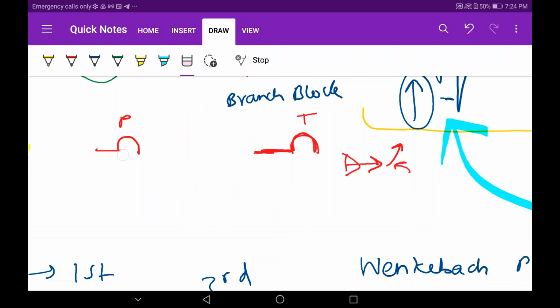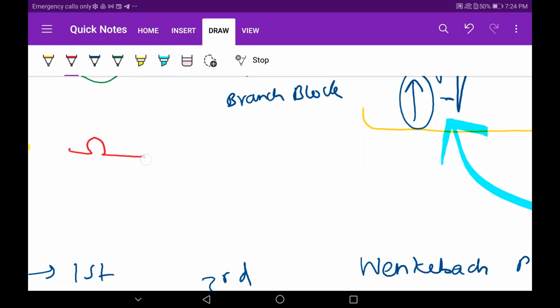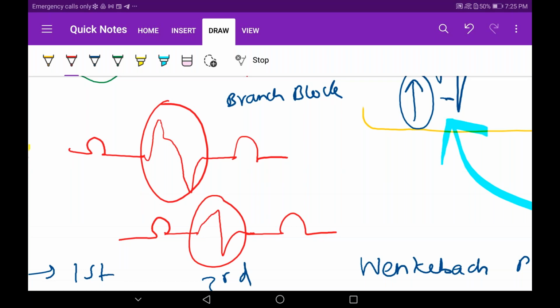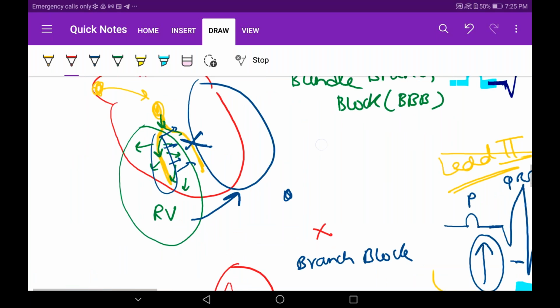What was the other scenario in bundle branch block? The QRS will be deformed. The P wave is normal, PR is normal, but the QRS will be deformed, meaning not appropriate power of contraction. It will come short also sometimes. Have you understood bundle branch block? Incomplete blocks are over now. What have we finished, guys?